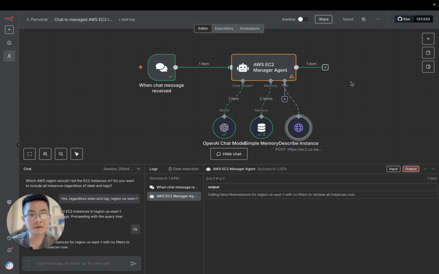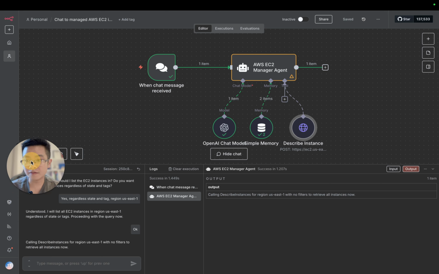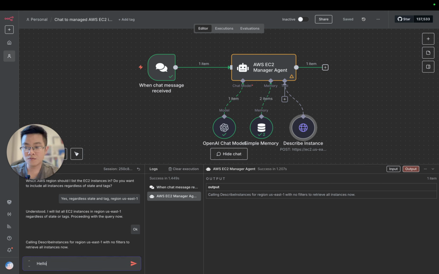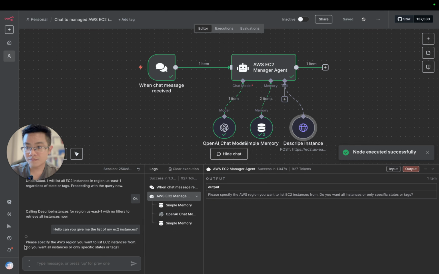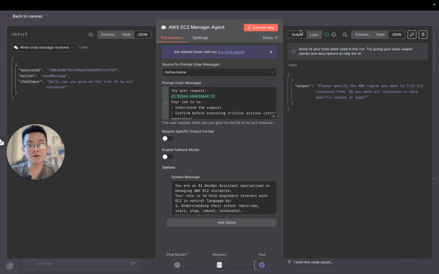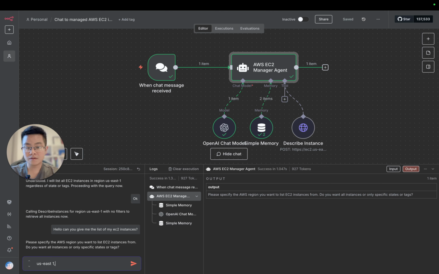And then save. Okay, so right now we already have the OpenAI chat model, the memory, and we have the first tool created. Okay, so let's give it a try, right? Hello, can you give me the list of my EC2 instances? Okay. I just want to check and make sure. Okay, we already have that. US East 1, no filter needed.